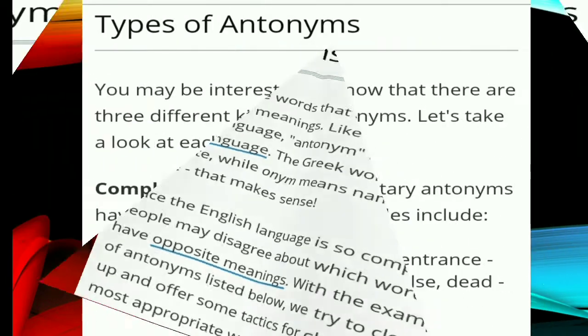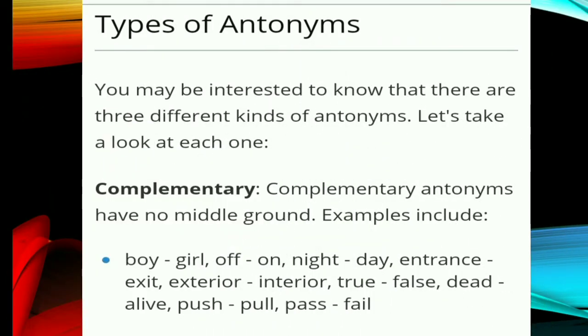Now we have to know about the types of antonyms. There are mainly three types of antonyms, and let us start one by one. The first one is complementary antonyms. Complementary antonyms have no middle ground. We have to be clear that one English word can have many antonyms.